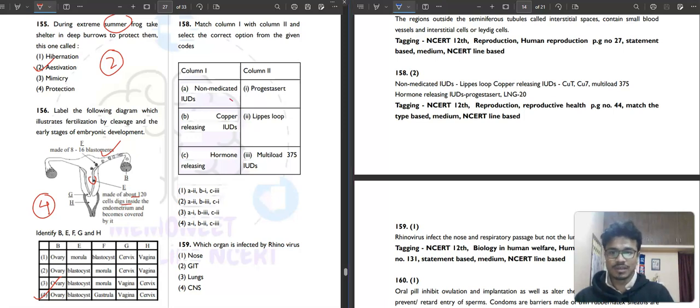Non-medicated IUD, that is Lippes Loop. Copper releasing IUD, that is Multiload 375. Hormone releasing IUD is Progestasert. So what will be your answer? Your answer is very easy. It is option number 7.